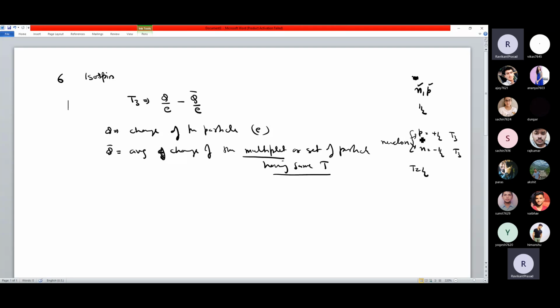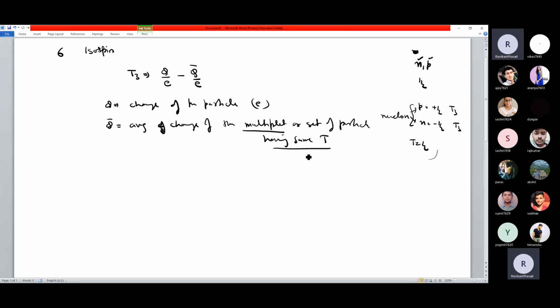For example, proton and neutron have T value half, so they are the same kind of family. They belong to the same family, but their T3 will be different. So we will calculate that also. So let us check for neutron and proton only. Let us calculate for these two, the T3 value, with the formula I have defined. E is the electronic charge. I don't have to write E, that is the electronic charge. So for proton, I will write T3 in brackets for proton.